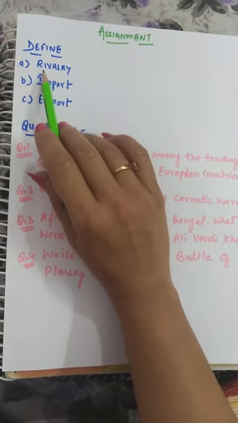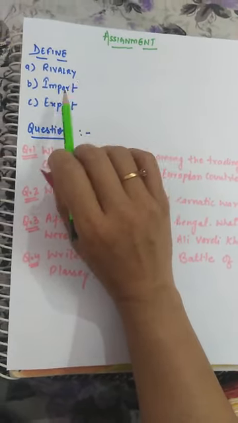Very easy assignment I have given. You have to write the meaning of rivalry, import and export. After that, why was there rivalry among the trading companies of different European countries? What was the reason for the Carnatic War? I have just explained. After the British conquest of Bengal, what were the two conditions of Alivardi Khan? That you have to write, and write a short note on the Battle of Plassey. In this you can write down the date, when it happened, who won the battle, and what was the importance of it.